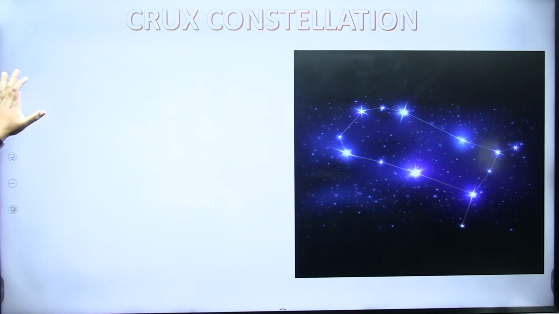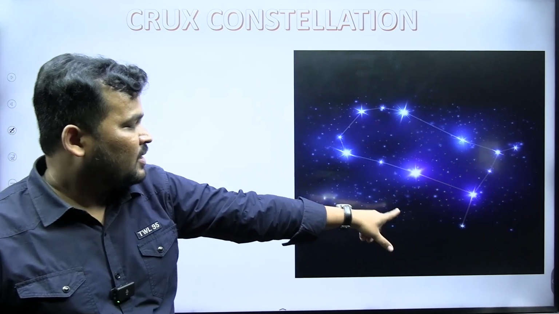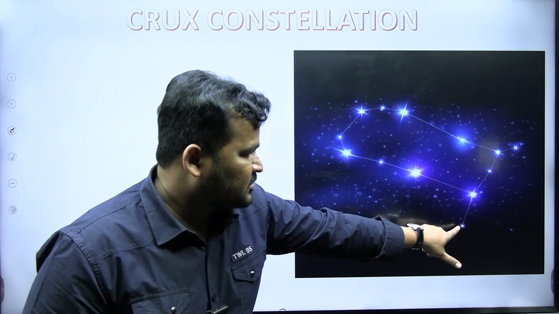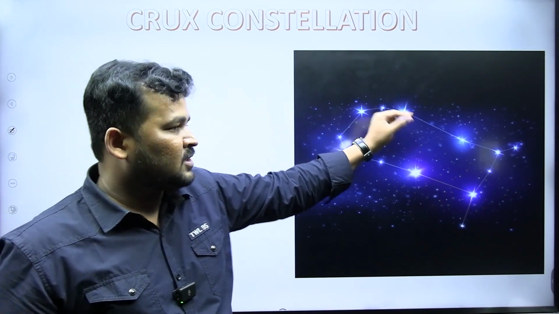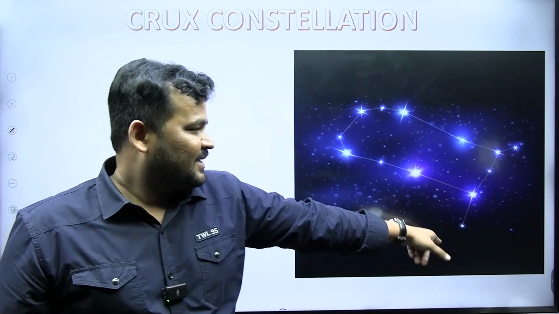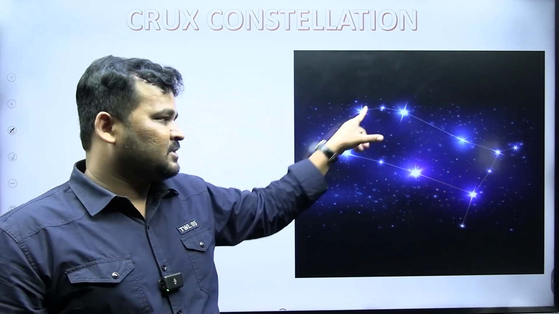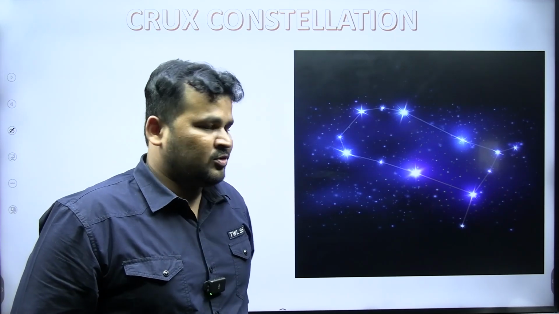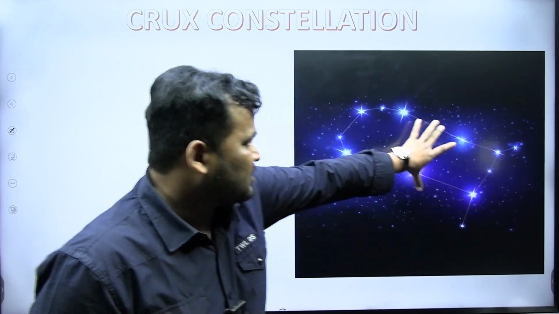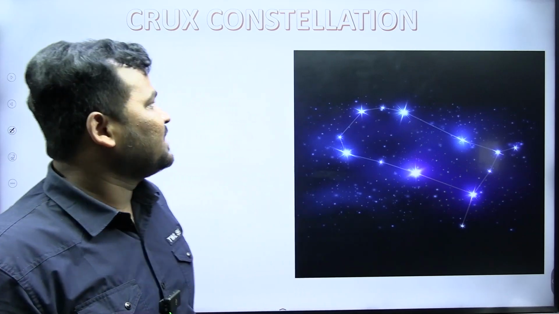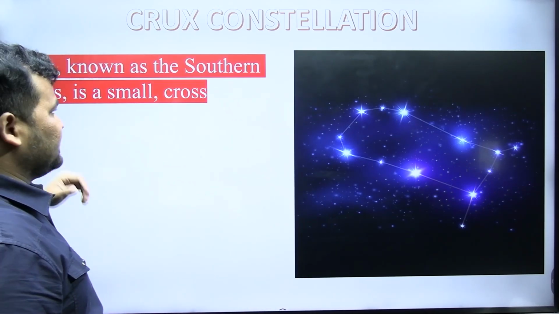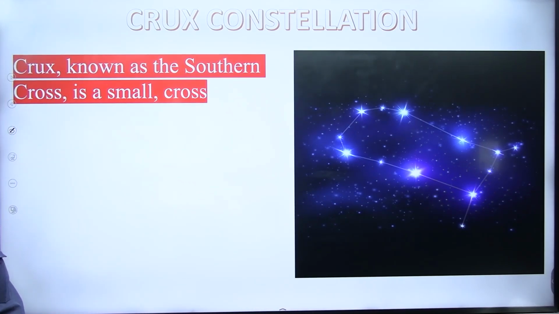Okay, Crux constellation. So these are the things. So this is star, star, star, star, star, star, star, star. If we join these stars, we can get one shape. Okay, so this group of stars, this area, is known as a constellation. Please remember it. This is a constellation.